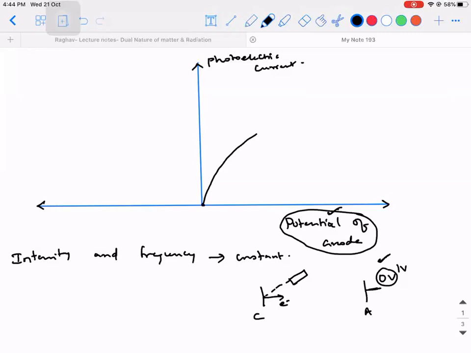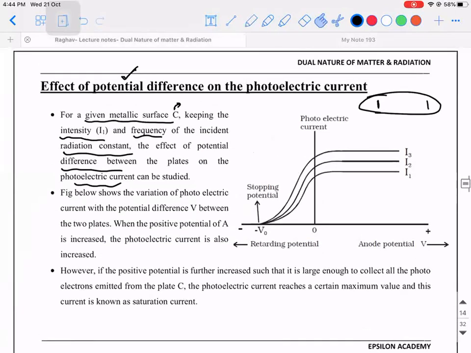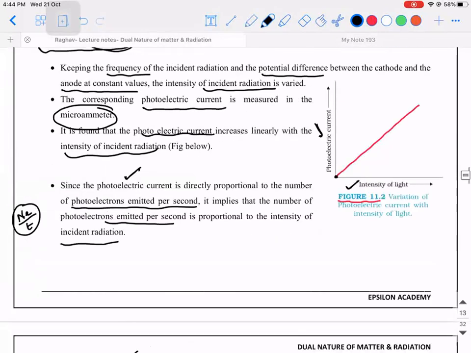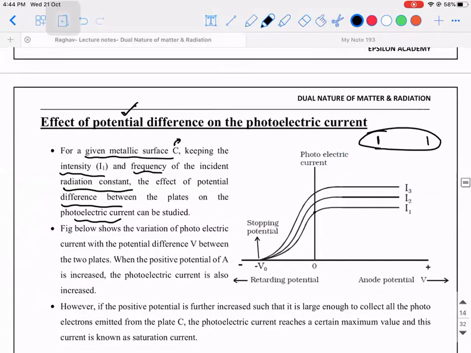Why? Because the electrons have already come out, because of the frequency and the intensity. This is the important point many people miss. You're able to understand. See, look at this. The graph will not start from the origin, whereas the previous graph will start from the origin. Because if there is no light falling on the plate, there is no question of photoelectric current. Whereas here, if light of sufficient frequency has fallen, irrespective of whether anode potential is there or not, you can definitely observe some amount of photoelectric current.